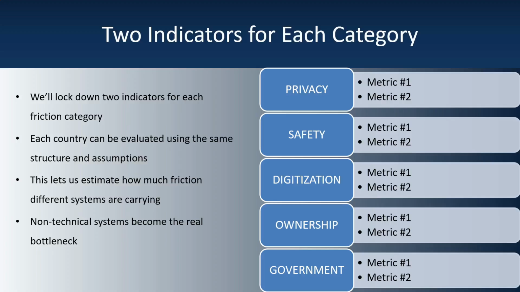And this matters because AI and automation technology is advancing rapidly across almost every major country. Think of it like building faster cars. You can double the engine speed, but if the roads don't change, nothing moves faster. As high-tech capability outpaces social, legal, and institutional support structures, those non-technical systems become the real bottleneck.